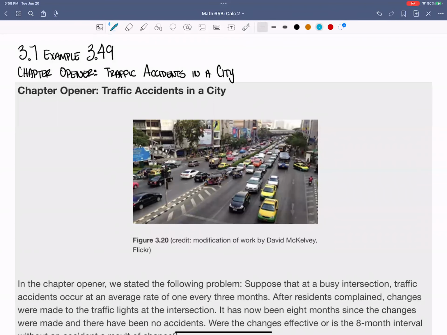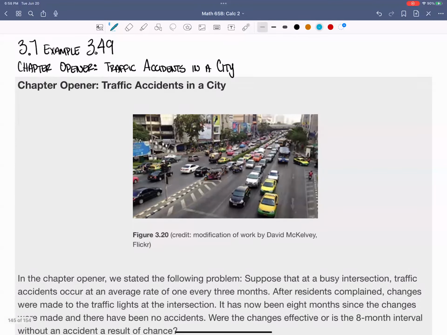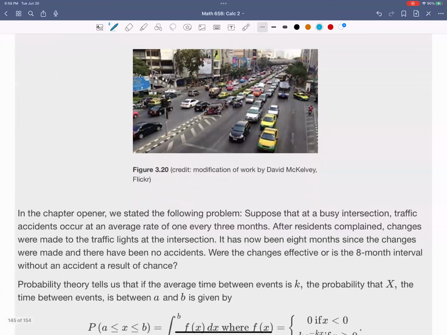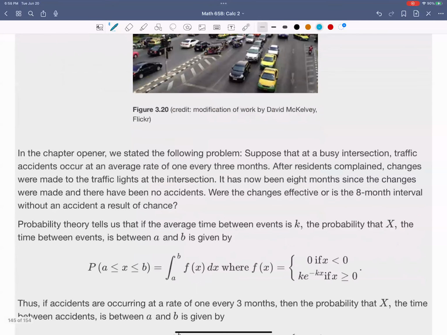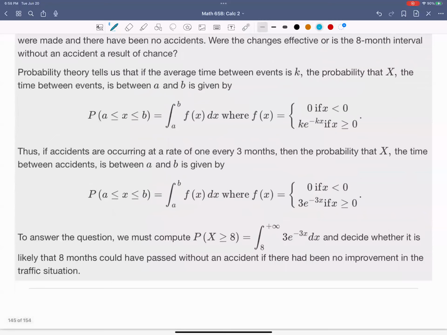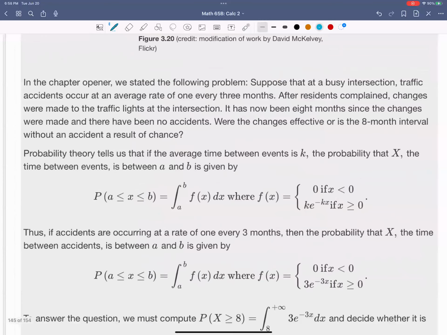Section 3.7, example 49, chapter opener, traffic accidents in a city. So from here, it was a little too much for me to write, so I just copied it. So chapter opener, we stated the following problem.